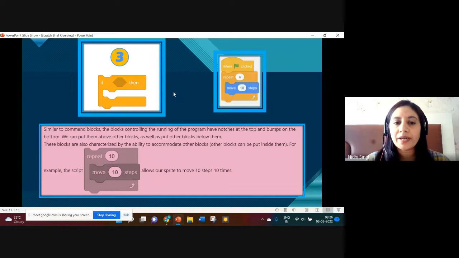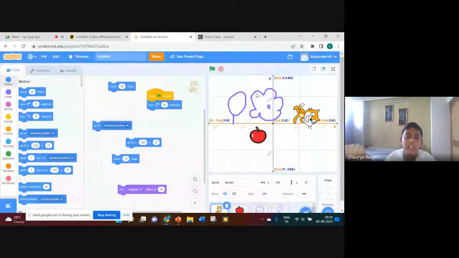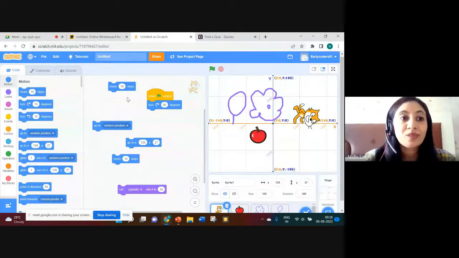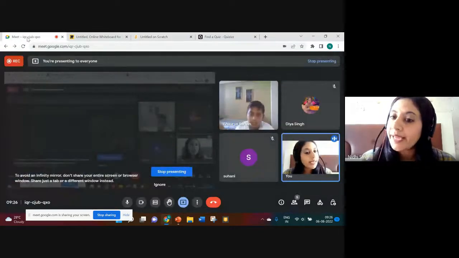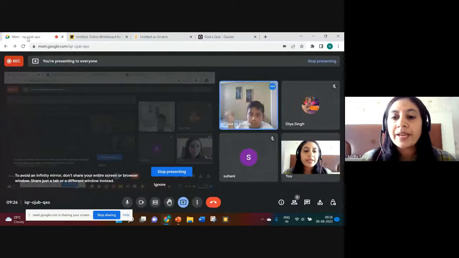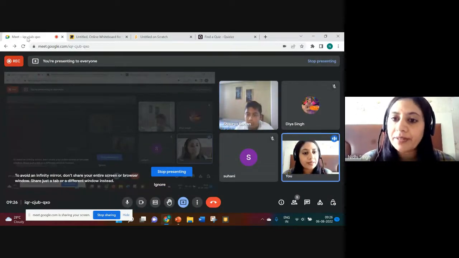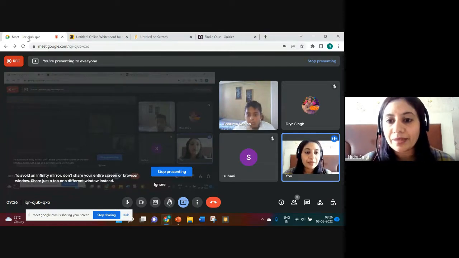So first we understood what command blocks are. Second, event blocks. Now these are conditional blocks. Now see the second one: when flag click, repeat, move 10 steps. Ma'am, in code.org also we learned that. Yes, that's what I was trying to explain. Coding concepts will be the same. Even when we start with Python, concepts will be the same. Only the difference will be in syntax.